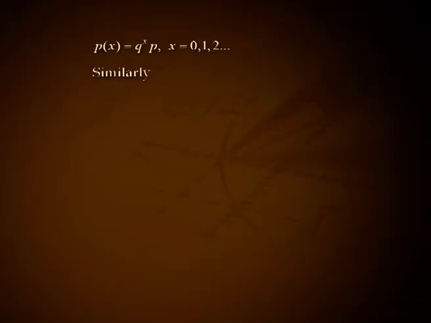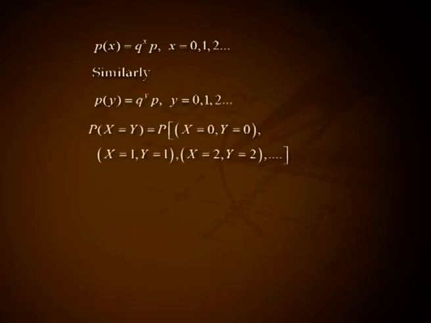Solution. Given X and Y denote the number of failures preceding the first success in a sequence of Bernoulli trials with p as probability of success in a single trial and q as probability of failure. Hence, X is a geometric random variable with PMF P(x) equal to q^x p for x equal to 0, 1, 2, etc. Similarly, P(y) equal to q^y p for y equal to 0, 1, 2, etc.